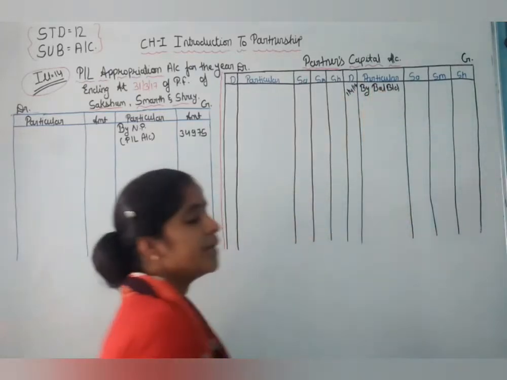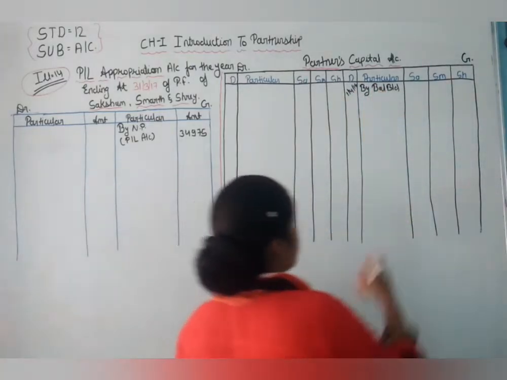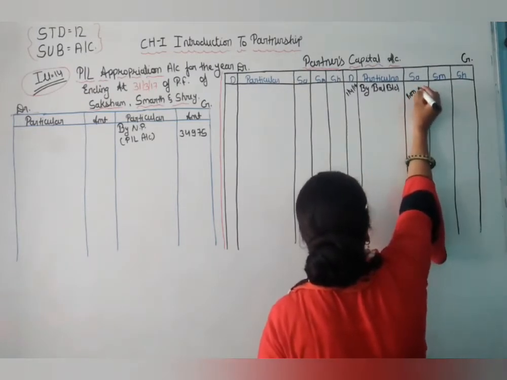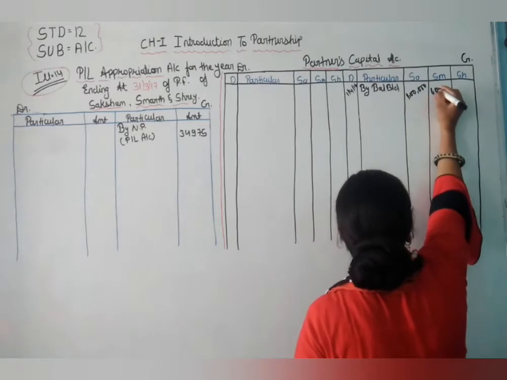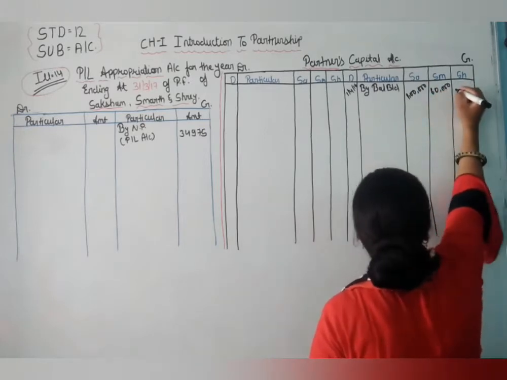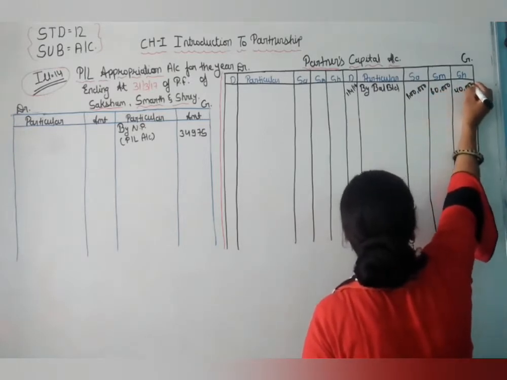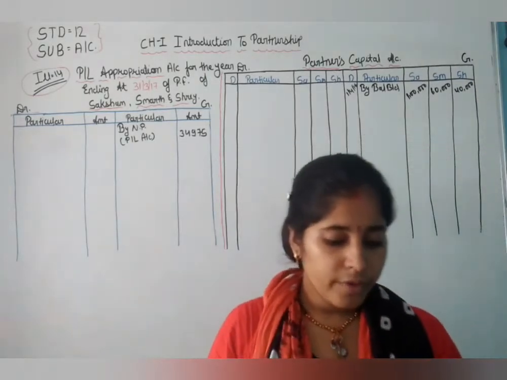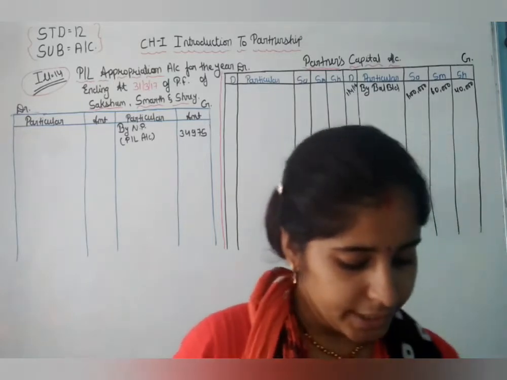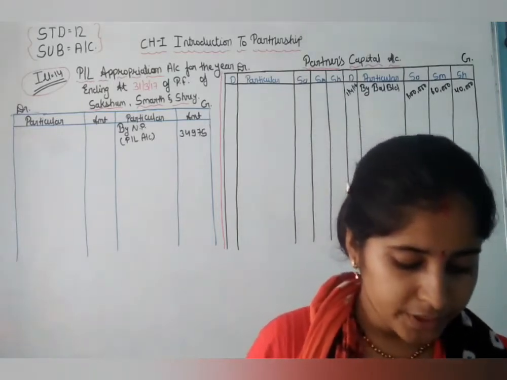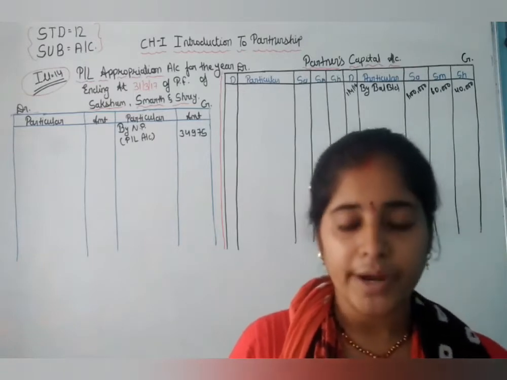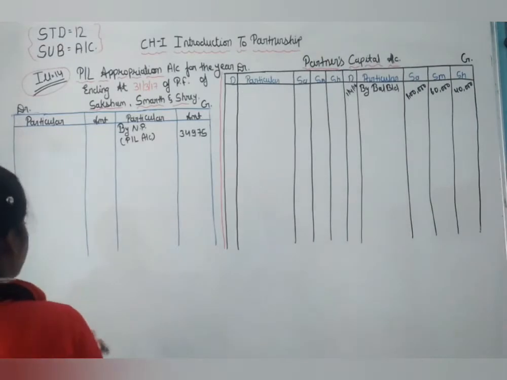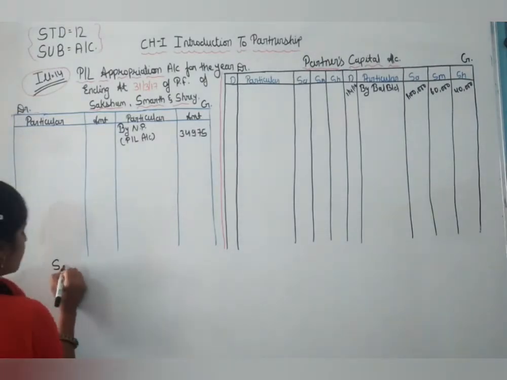On 1/4/2016 they introduced the capital, 1,60,000 and 40,000. Now provide interest on capital at 8% on capital of partners. So we are providing interest on capital to the partners. First is Saksham.